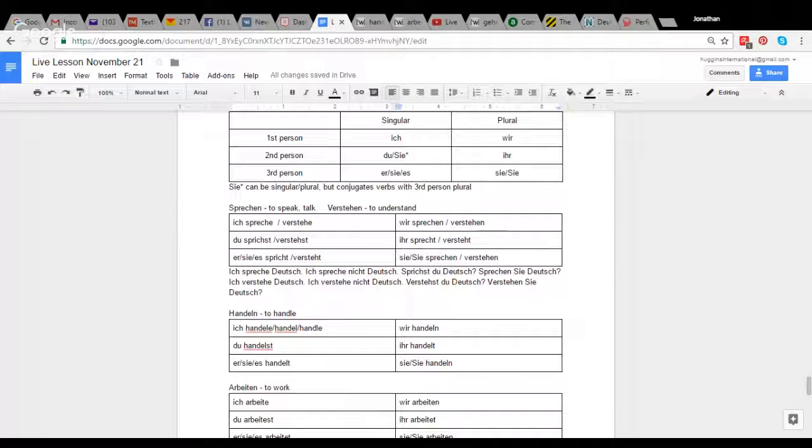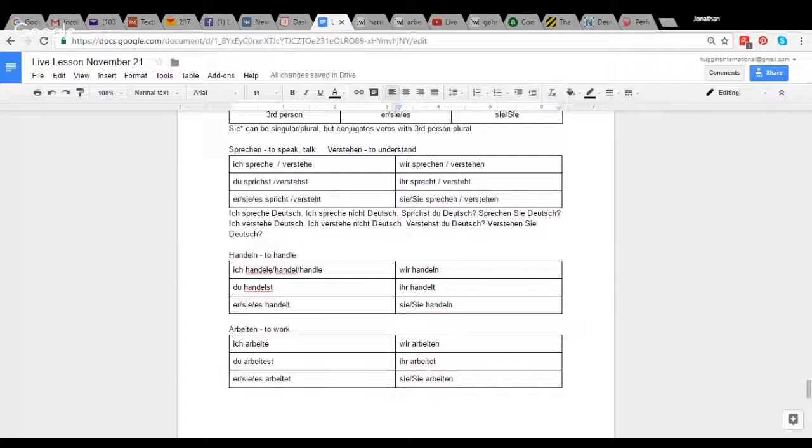So this would be using questions, negative and affirmative in the present with to speak: I speak German, I don't speak German, do you speak German? And with understand: I understand German, I don't understand German, do you understand German? So ich verstehe Deutsch, ich verstehe nicht Deutsch, verstehst du Deutsch, verstehen Sie Deutsch?